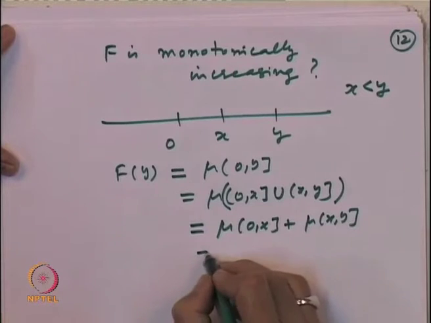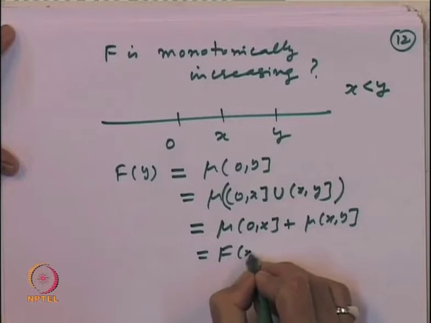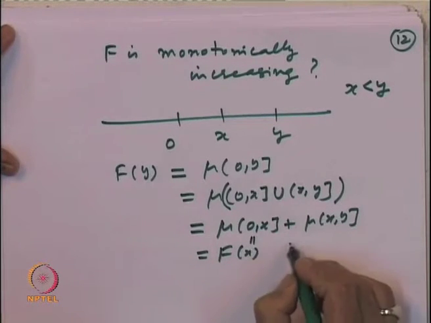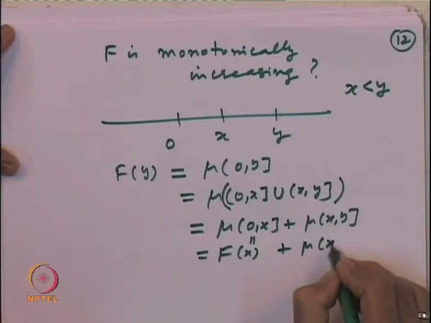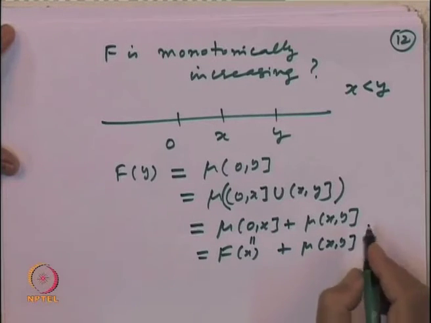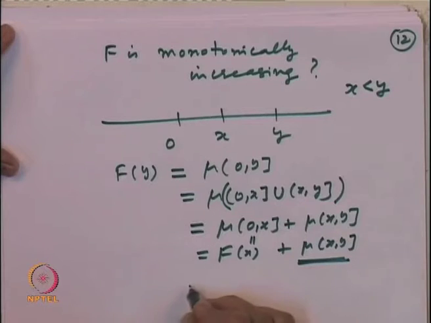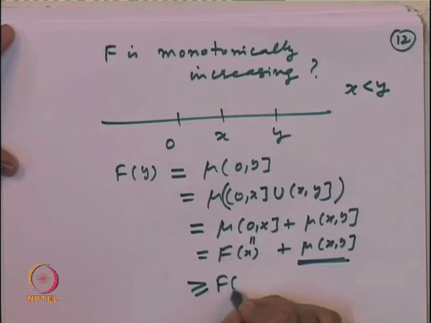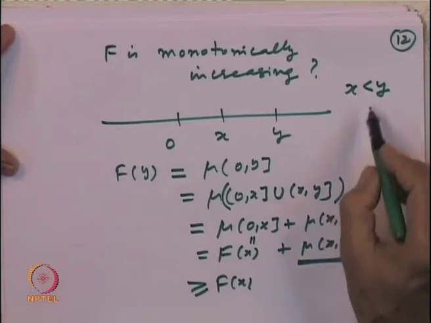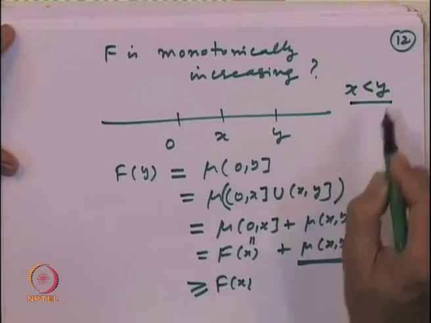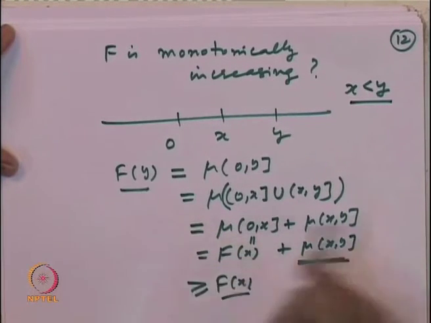And now, mu of 0 to x is equal to f of x by definition. So, this is equal to f of x plus mu of x to y, and this is some non-negative quantity. So, I can write this is bigger than or equal to f of x. So, if x is less than y, then f of x is less than f of y.